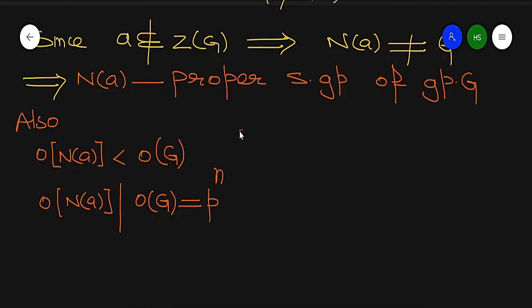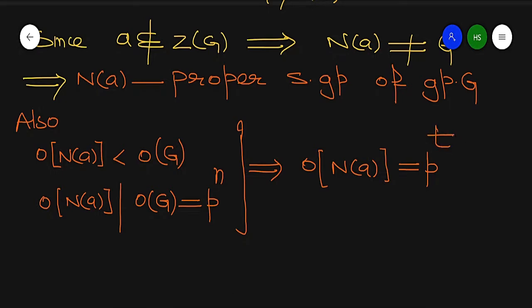It means the order of the normalizer of A is p raised to some power which should be less than n, because the orders are not equal. Suppose it is p raised to power t, where t is less than n.